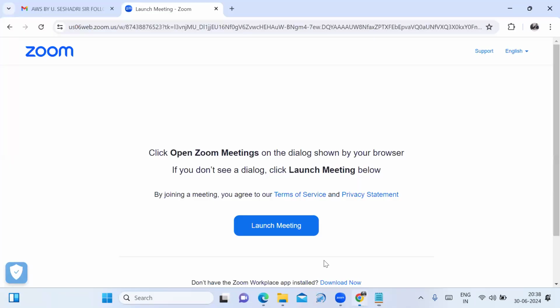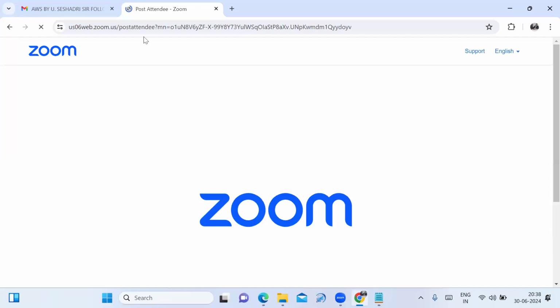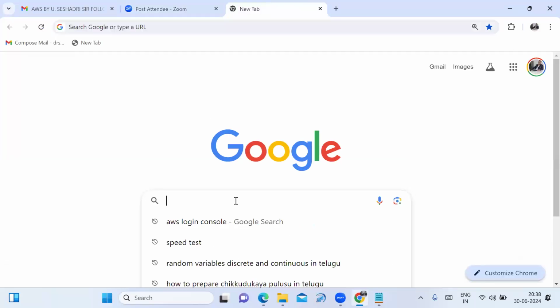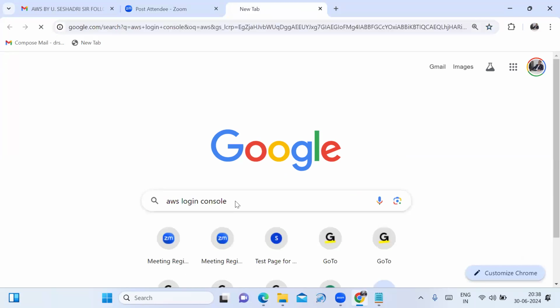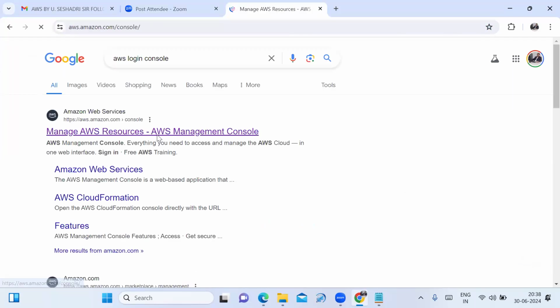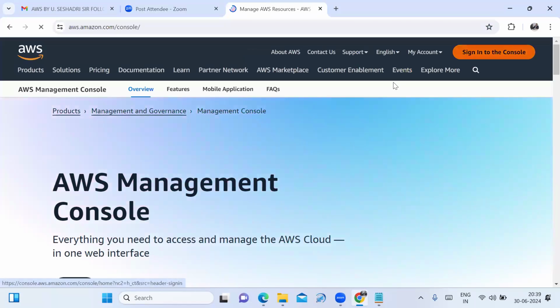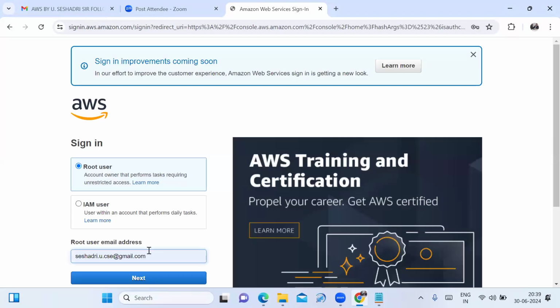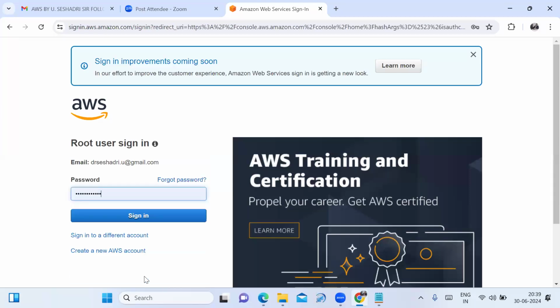For that, quickly I have to open my AWS account. Click on Management Console, sign into the console. Enter your mail ID and the password. Whatever mail ID you gave at the time of AWS creation, that mail ID we have to give, and enter your password. Click on Sign in. This is my AWS account.